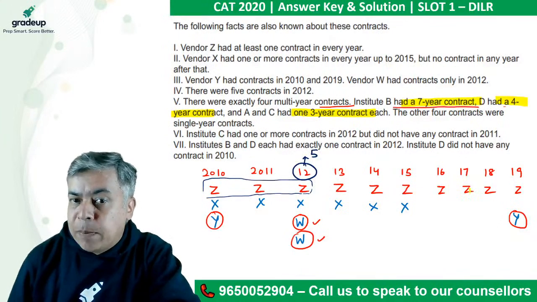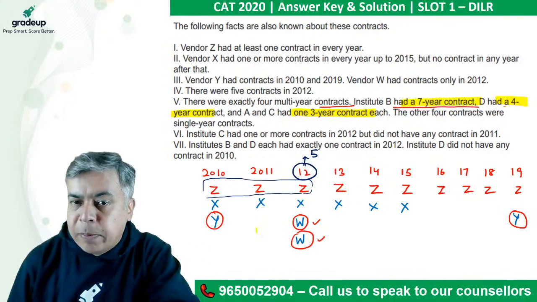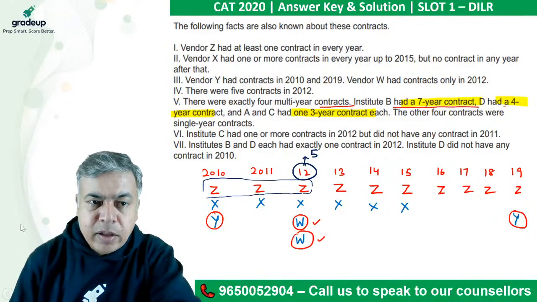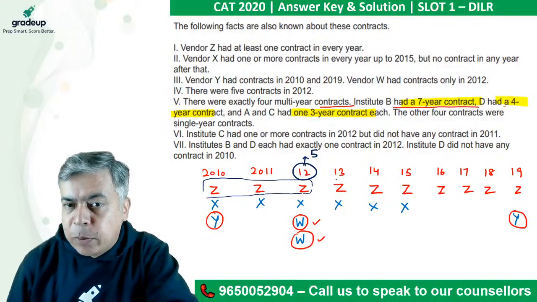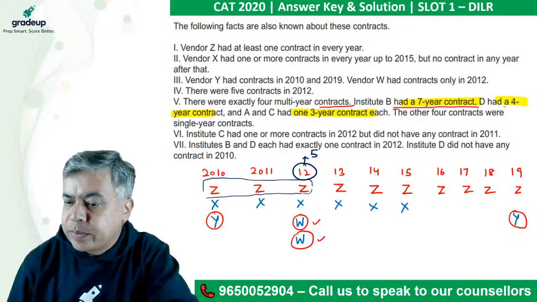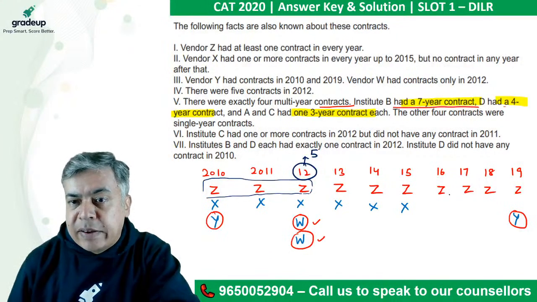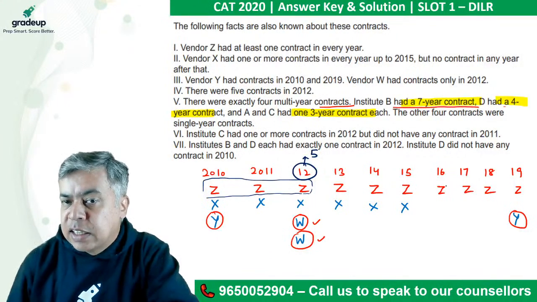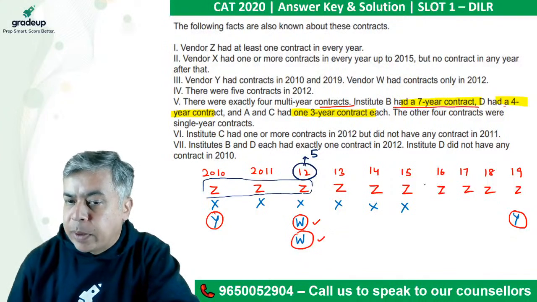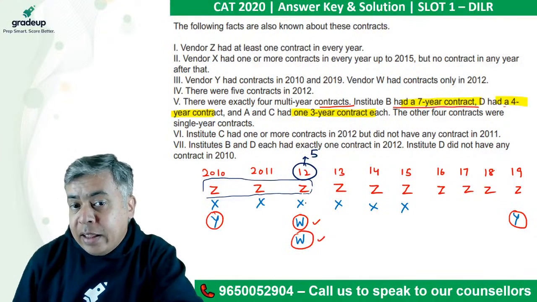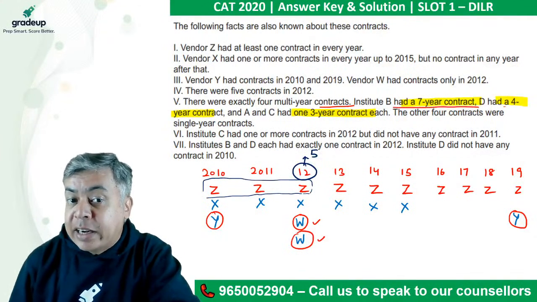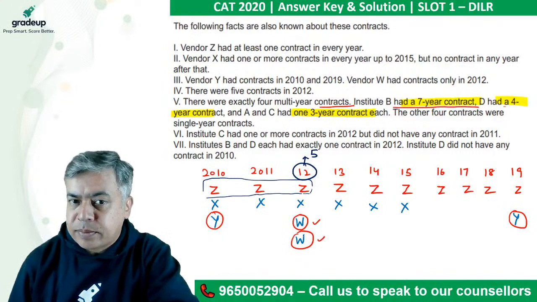So if it is 7 plus 4, either this will be duplicated, right? Either this will be duplicated, 4th year, or after 7, that means 16th, this will be duplicated because 7 plus 4. So 1 will be common, right? But then how can I get the 5th contract in 2012?